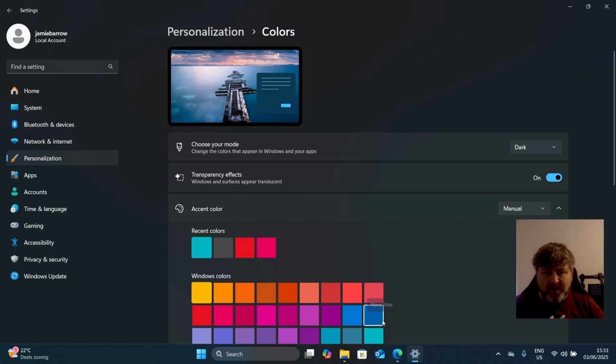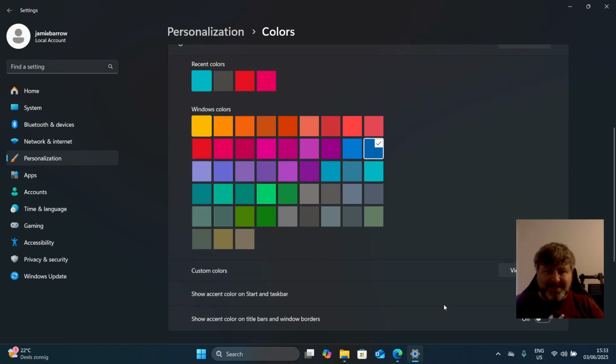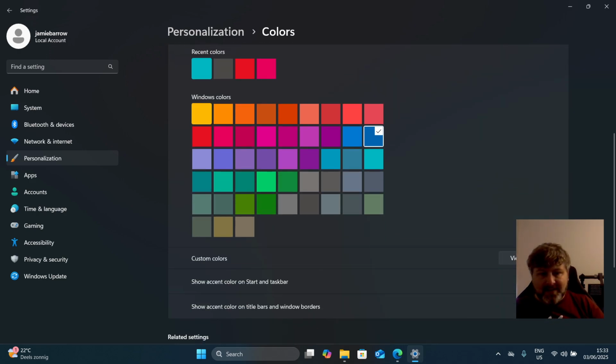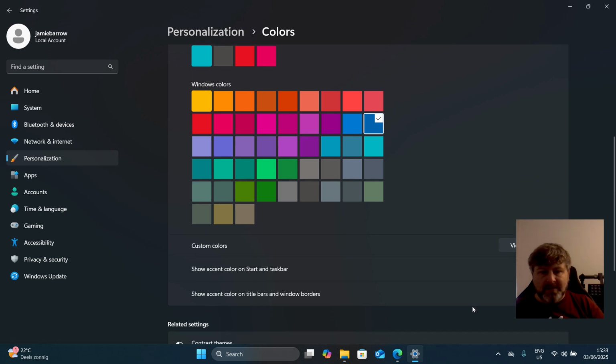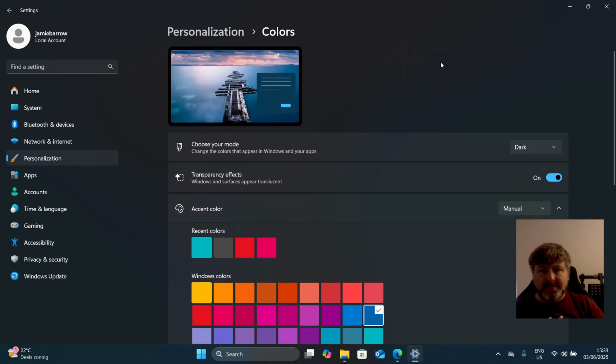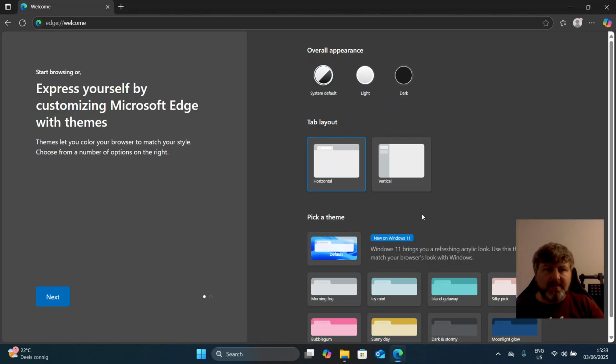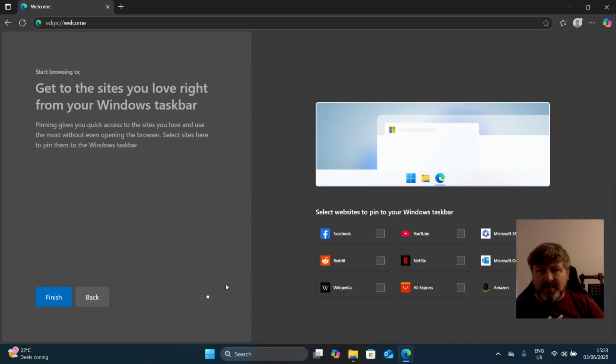Oh, I like navy blue. Navy blue is my favorite color. I do like the transparency effect. It's quite cool. Sometimes I turn that off, but the nice gradient is a bit nice. Okay, and we see that now my Edge is in dark mode, and that's cool.